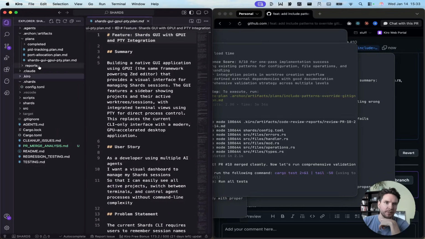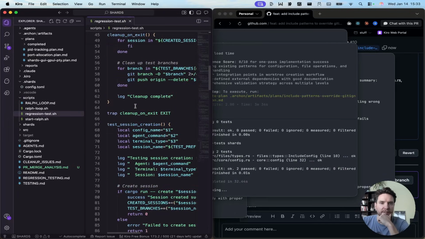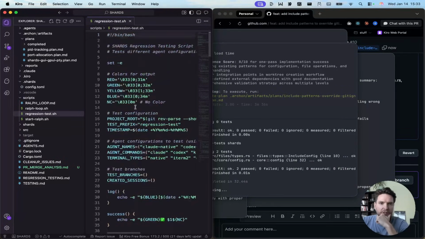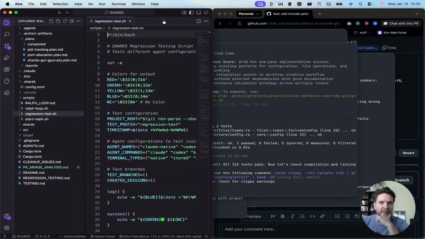For example, yesterday we created this regression testing script here, regression test script. So with that, we will be able to just improve this and run this in between merges to make sure that we don't break anything old and so on. Since we're building a CLI, it's going to be pretty simple to do this.